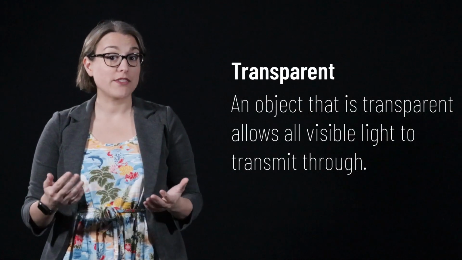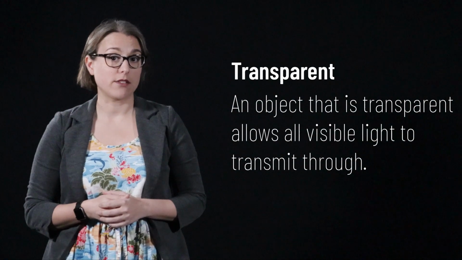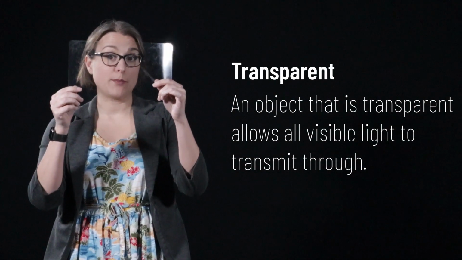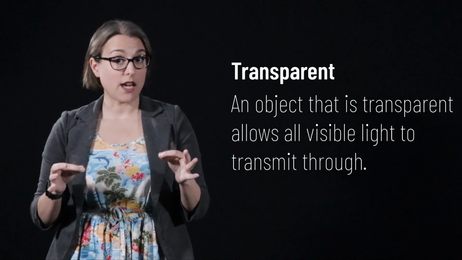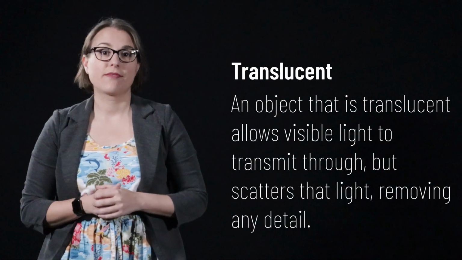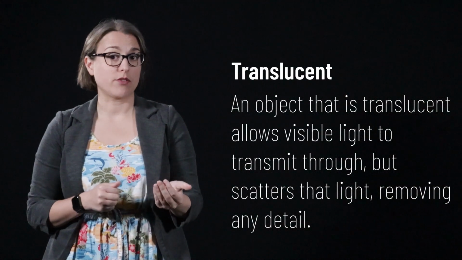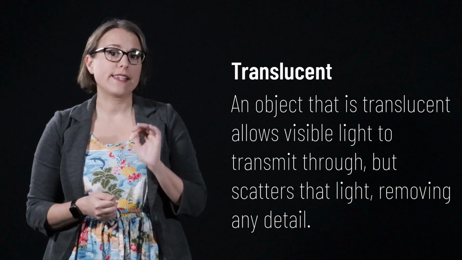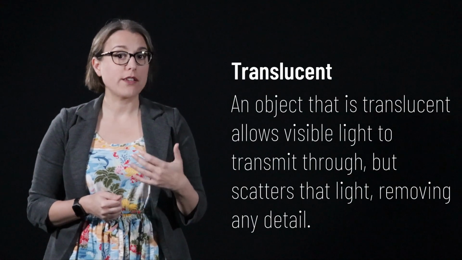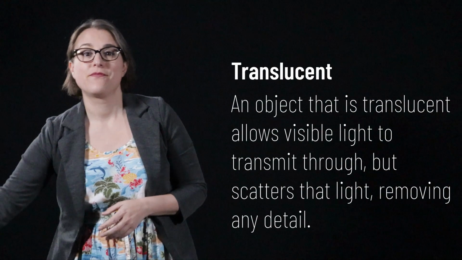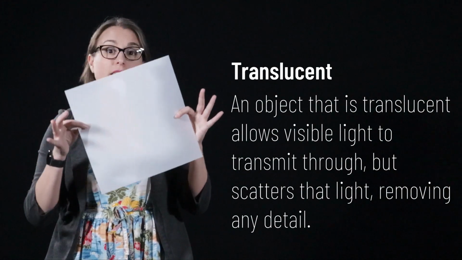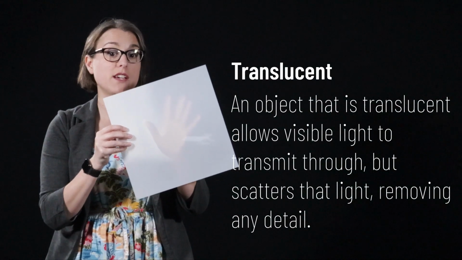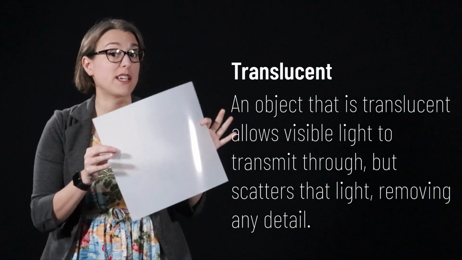An object that allows visible light to pass through without getting scattered is known as transparent. This sheet of plastic is transparent, as you can see my face through the object. An object that allows light to pass through but scatters the light in the process is known as translucent. This means the image becomes blurry or otherwise hard to make out entirely. This piece of plastic is translucent. You can see that there's definitely something on the other side, but may not be able to give any detail about that object.